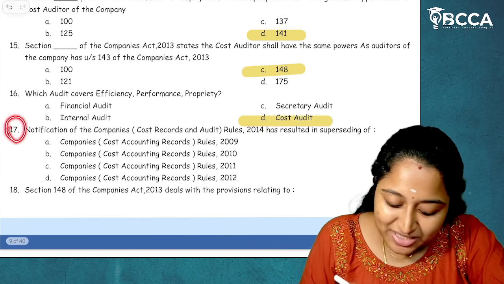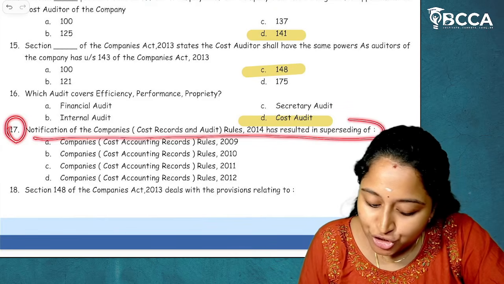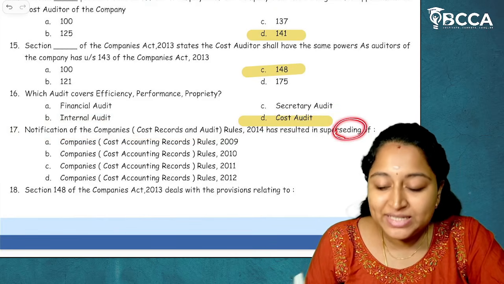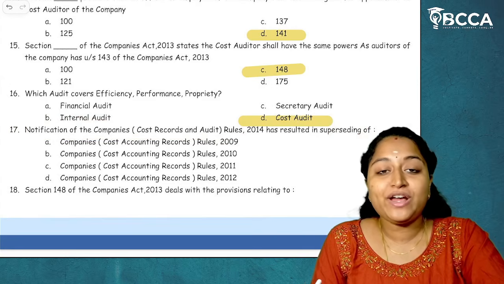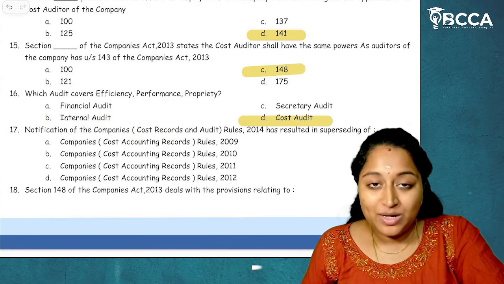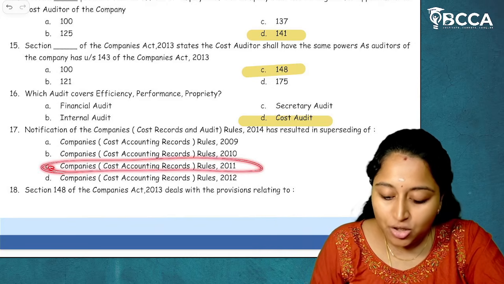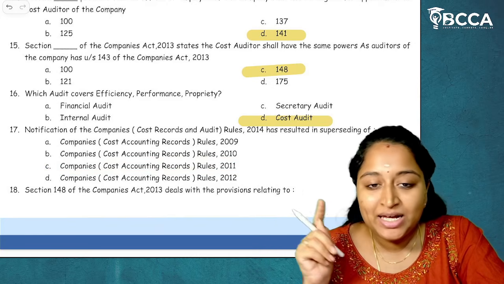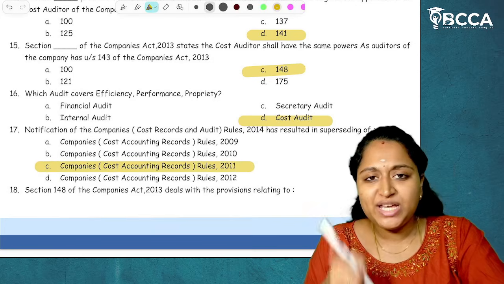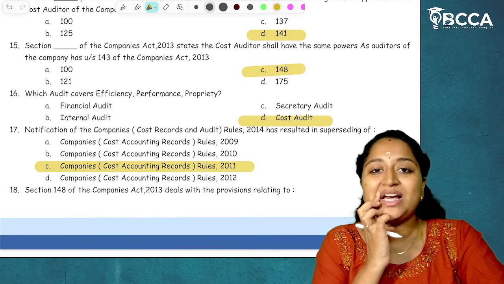Moving on to the next, question number 17. Notification of the Companies (Cost Records and Audit) Rules 2014 has resulted in superseding of what? This kind of question we have also seen in unit 2, where it was about other laws as well. But here we have the Companies (Cost Accounting Records) Rules 2011. I hope it is clear. So the answer is option C. The same question we have seen there as well. There the answer was all of the above.